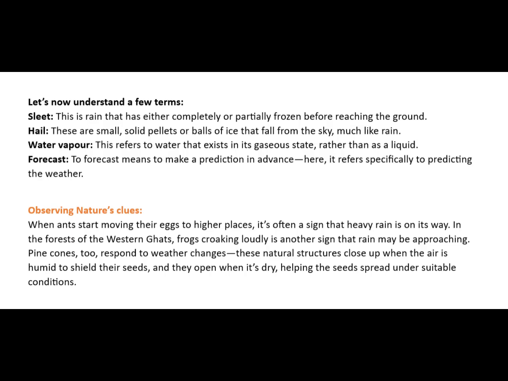Sleet. This is rain that has either completely or partially frozen before reaching the ground. Hail. These are small, solid pellets or balls of ice that fall from the sky, much like rain. Water vapor. This refers to water that exists in its gaseous state rather than as a liquid. Forecast. To forecast means to make a prediction in advance. Here, it refers specifically to predicting the weather.